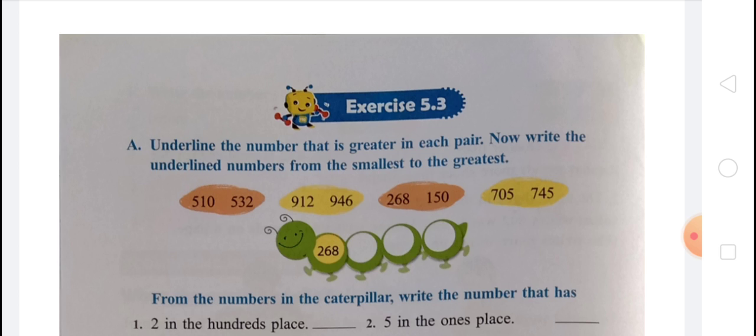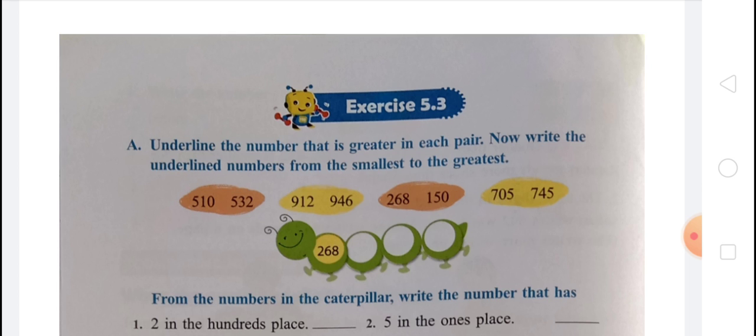The digits in the hundred and tens places are the same. You can see here that on hundred place there is 1 in both numbers, and in both numbers on tens place there is 9. So you have to compare the digits in the ones place, that is 3 and 6, and you know that 3 is smaller than 6, so 193 is smaller than 196. So Mukesh sells more flowers than John.